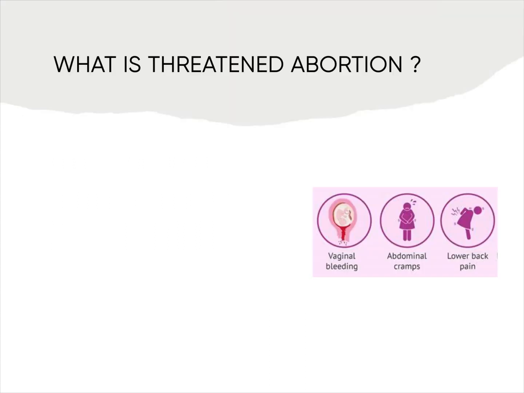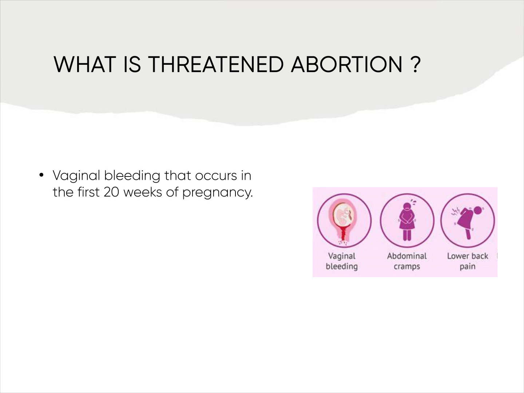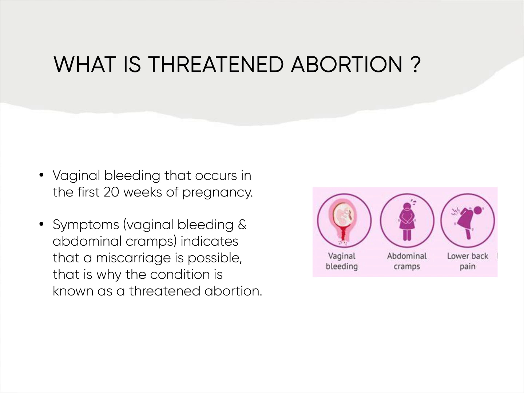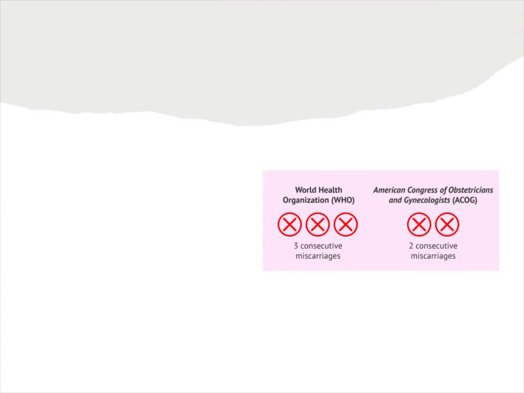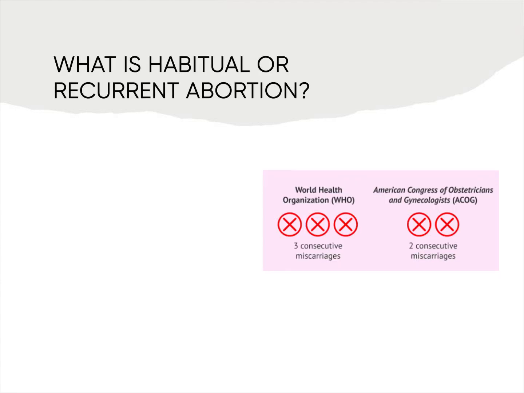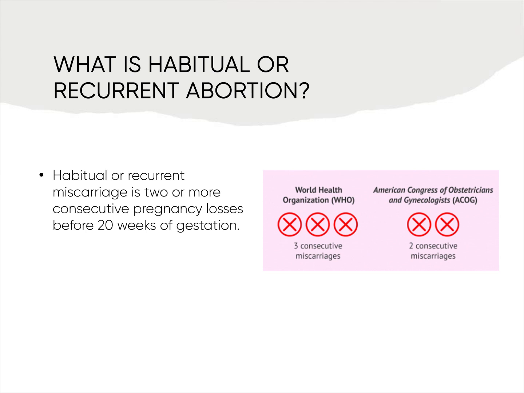Threatened abortion. If a woman is pregnant, but she experiences vaginal bleeding in the first 20 weeks of pregnancy, and the bleeding is also accompanied by abdominal cramps, these symptoms indicate that a miscarriage is possible, which is why the condition is known as a threatened abortion or threatened miscarriage. Habitual or recurrent miscarriage: 2 or more consecutive pregnancy losses before 20 weeks of gestation. It is called recurrent pregnancy loss or RPL.